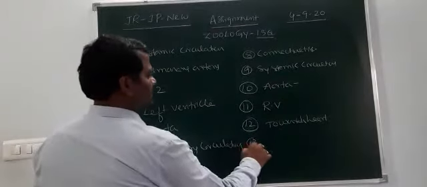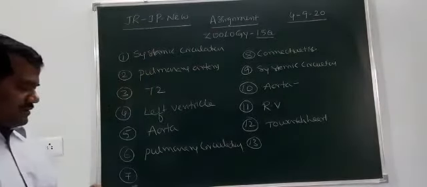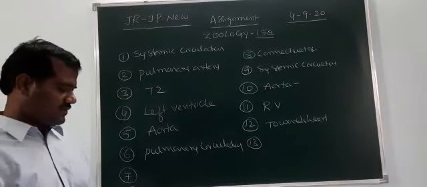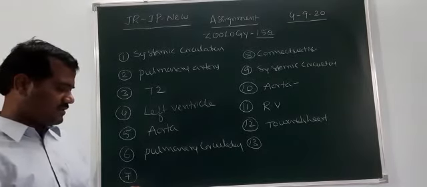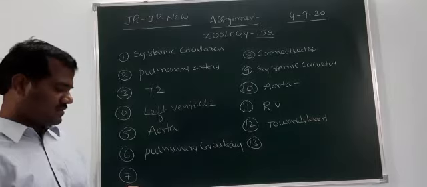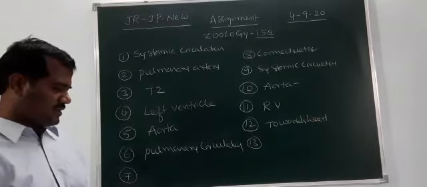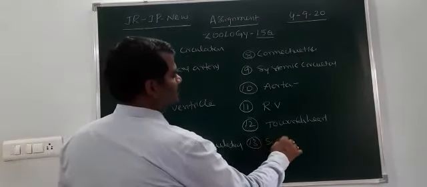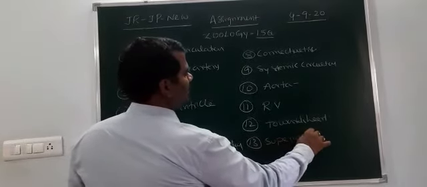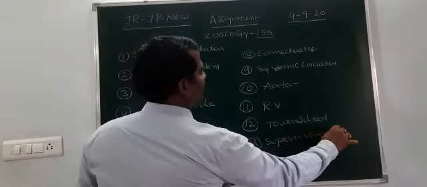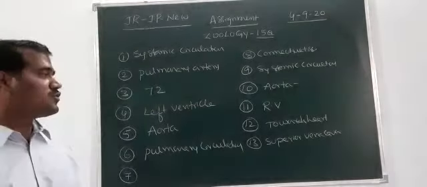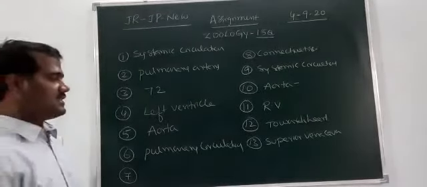Then the 13th one is the superior vena cava. This collects blood from the anterior region of the body. That is the superior vena cava, a collecting blood vessel.